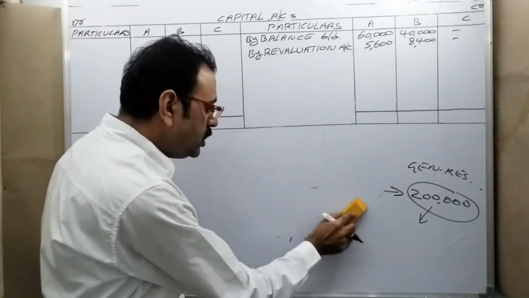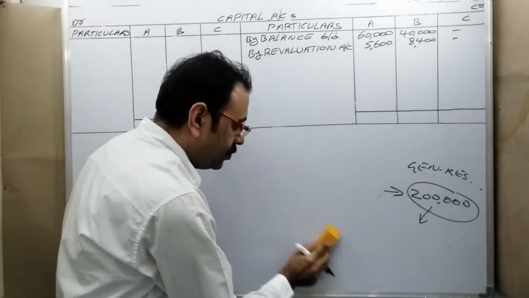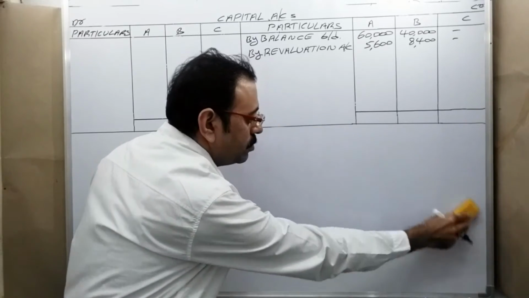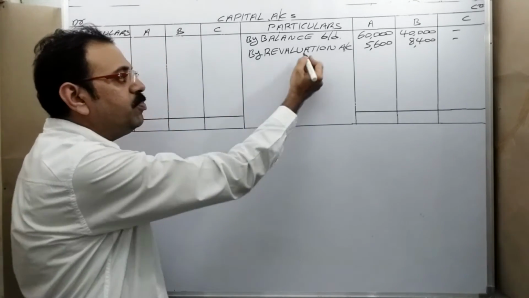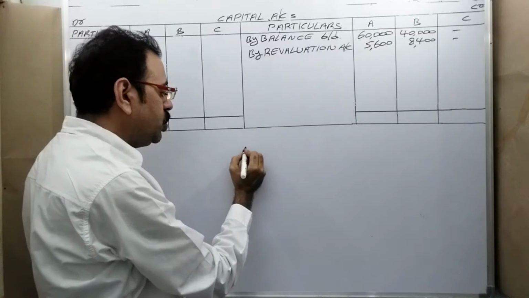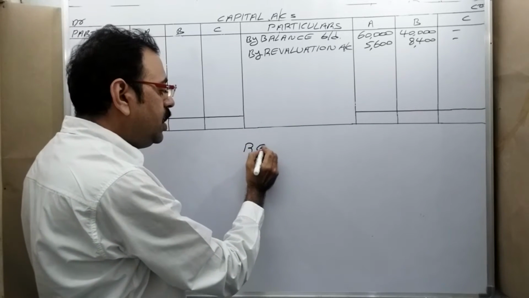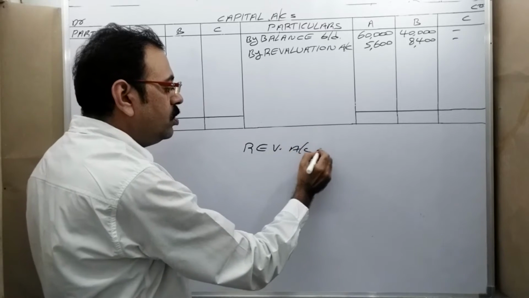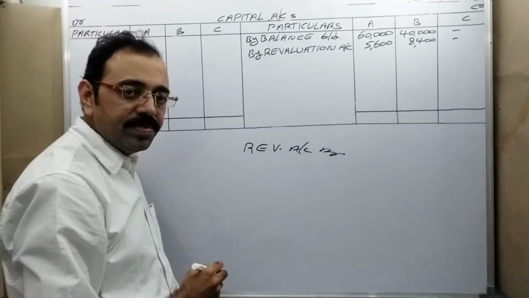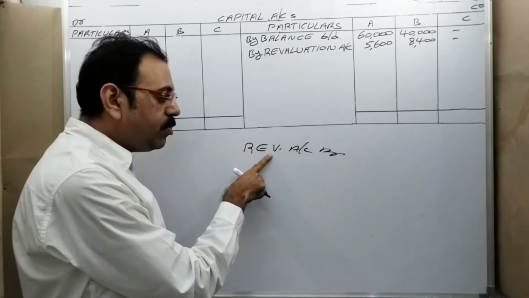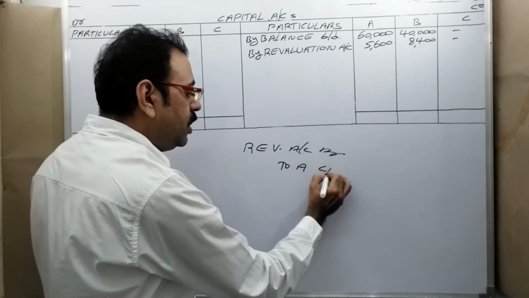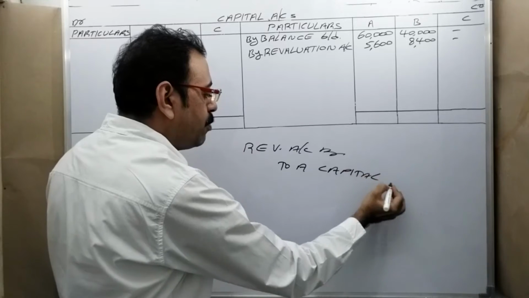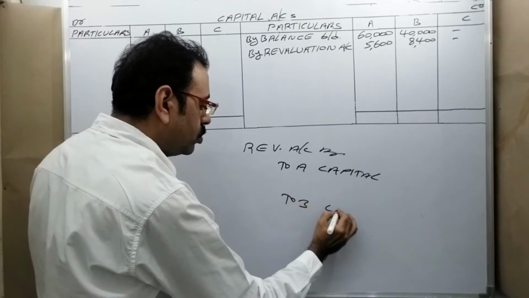How to distribute this profit? What entry should we write? Let us see. See, the revaluation profit entry. One should recollect that in the revaluation account there is some profit. How do we transfer that amount to old partners? By crediting their capital accounts.